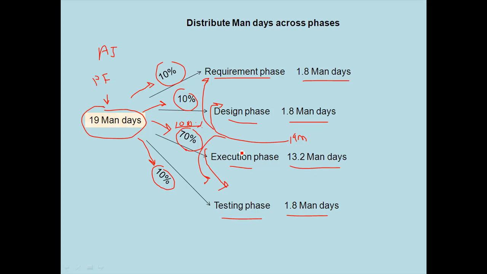Mostly in all the IT companies, the baselining is on the complete SDLC cycle. So in the future projects we do in these videos, we will allocate 70% to execution and 10, 15, or whatever percentage to the other phases, so that the total is always 100%. We will not allocate 100% to the execution phase.